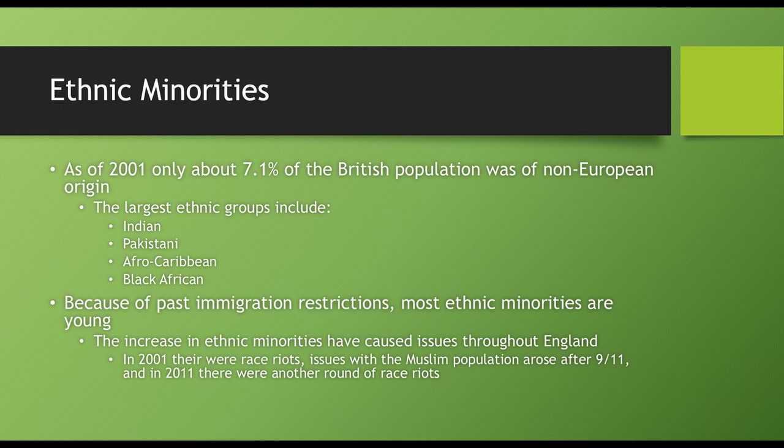Because of past immigration restrictions, most ethnic minorities are young. The increase in ethnic minorities has caused issues throughout England. In 2001, there were race riots. Issues with the Muslim population arose after 9/11 in 2001, and in 2011, there was another round of race riots. So there have been some ethnic tensions that have existed throughout the UK, but largely because of the cultural homogeneity that exists, there's not a lot of racial tension within the country.